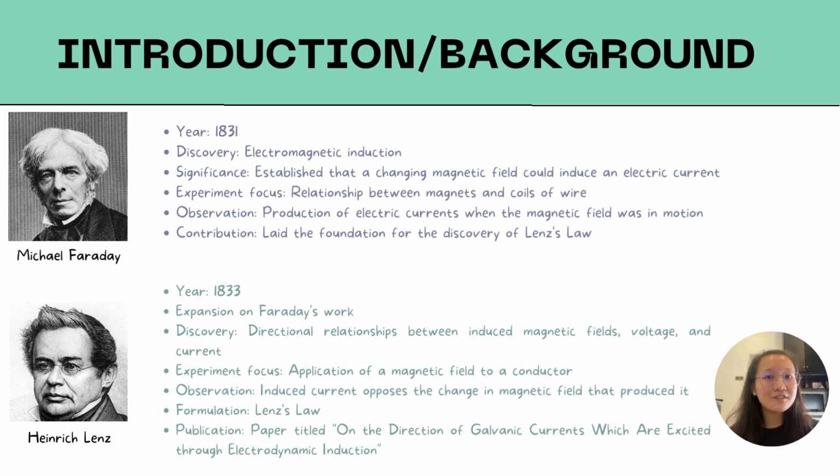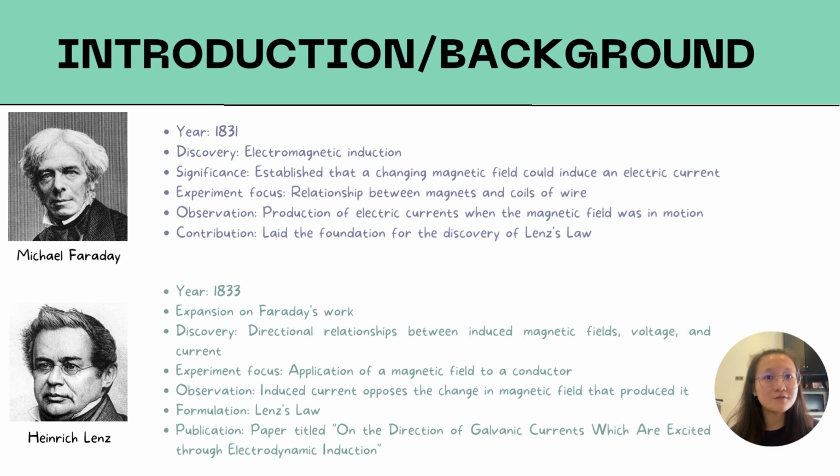Next, Heinrich Lenz, a scientist from Russia. He further expanded on Faraday's work and discovered the directional relationship between the induced magnetic field, voltage, and current when a magnetic field is applied to a conductor. Lenz's experiment showed that the direction of the induced current is such that it opposes the change in magnetic field that produced it, and he then formulated Lenz's law.